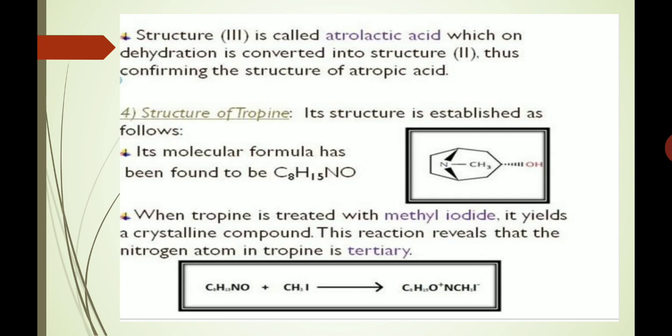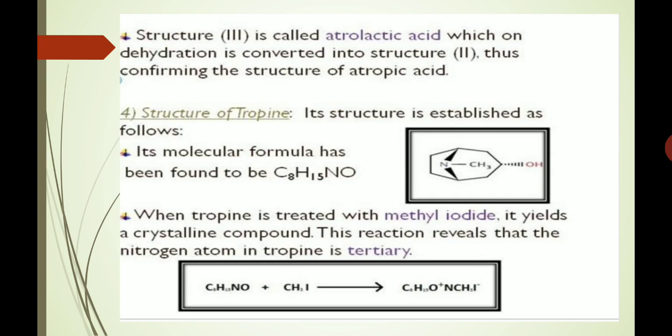Structure third is called atrolactic acid, which on dehydration is converted into structure second, thus confirming the structure of atropic acid. Now, the next point is to prove the structure of tropine. Its structure is established by some reactions and steps.